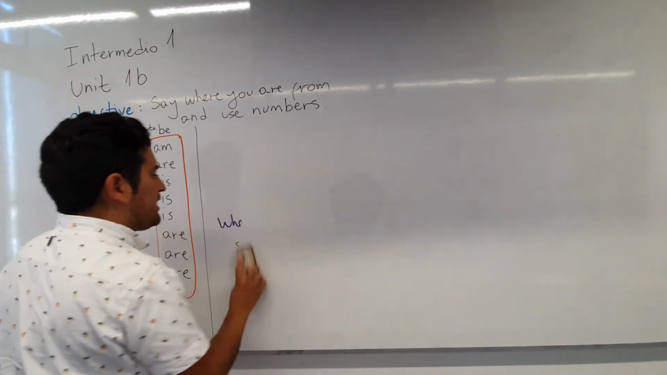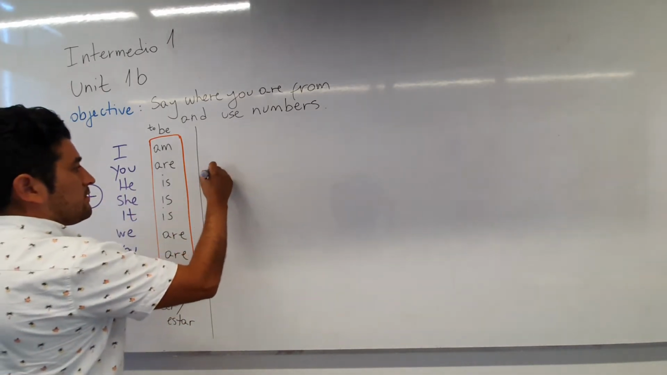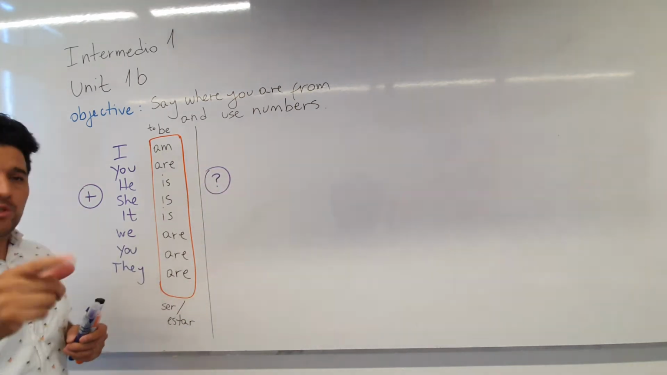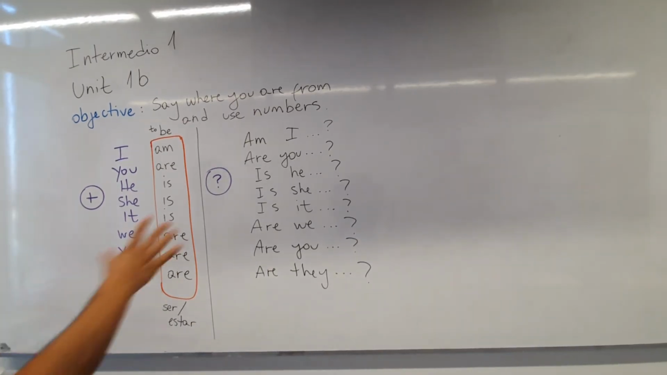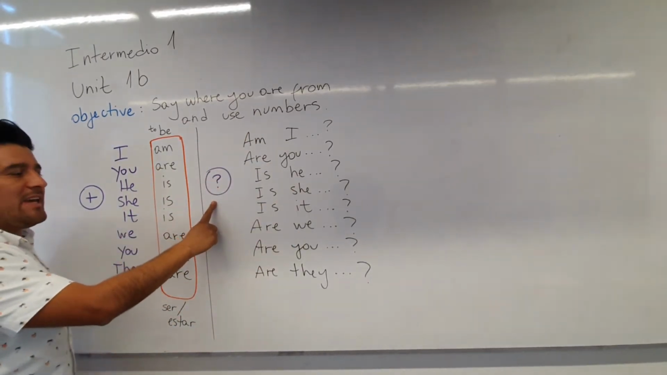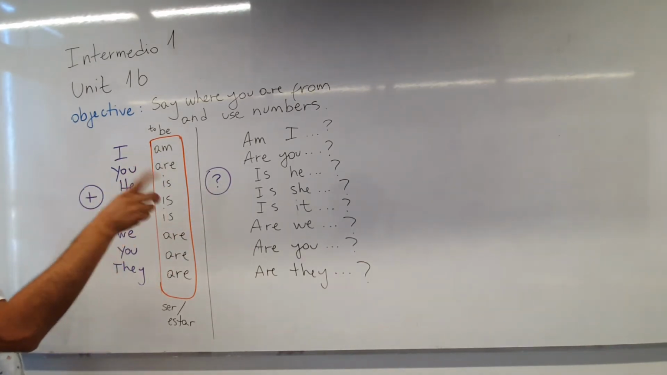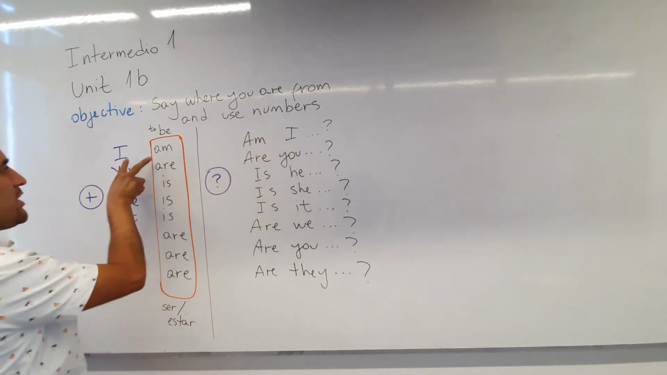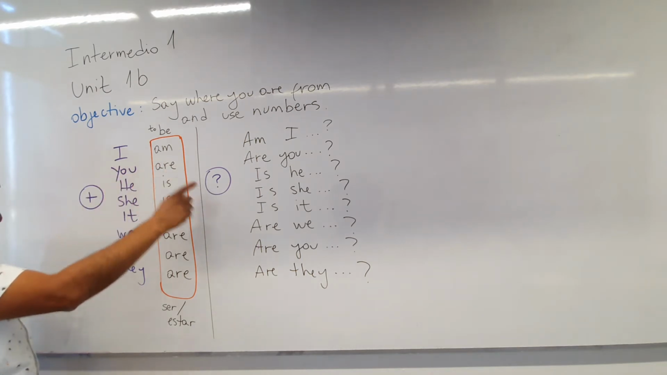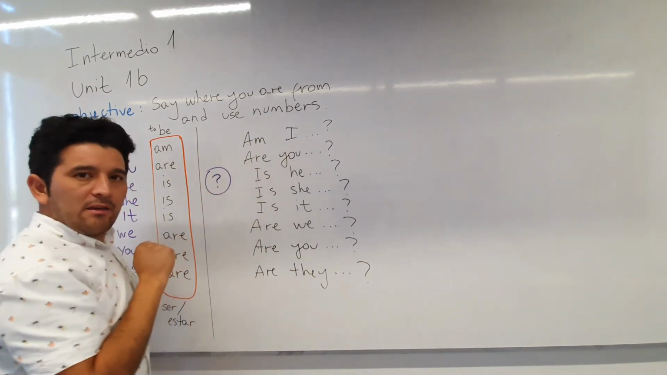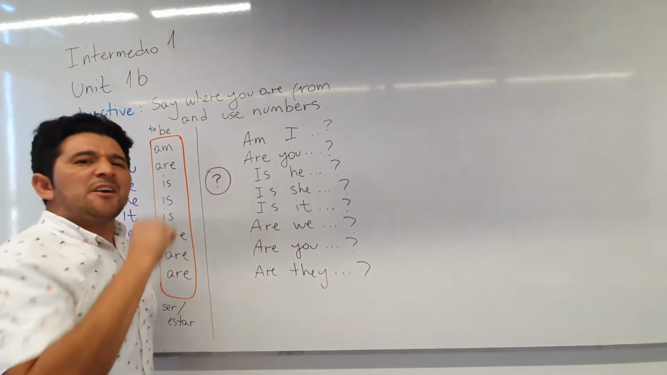Now we are going to see how to make the verb to be in questions. How do we use the verb to be in questions? Pay attention. Okay, look at this part. Here we have the interrogative form of the verb to be. And something that you can see here is that we change the order of the sentence. So you see here in the affirmative form we say I am, and in a question we say am I? In the affirmative form we say you are, but when you ask a question you say are you?